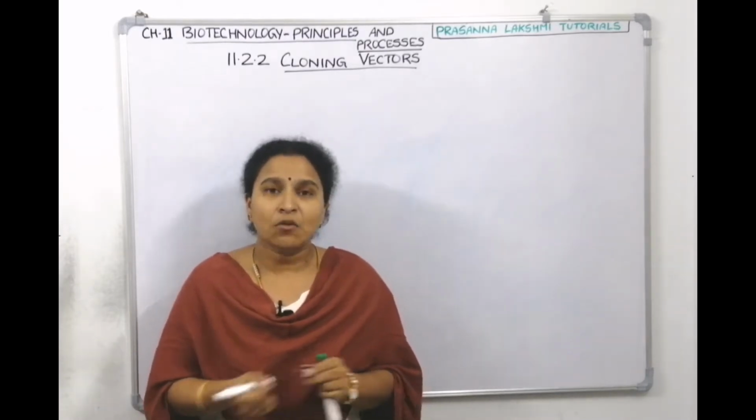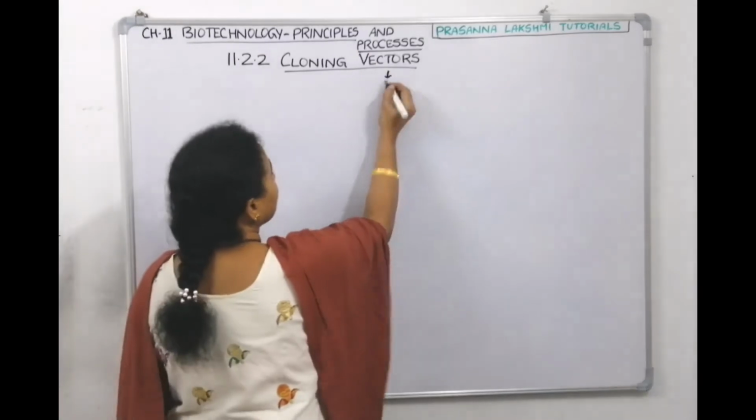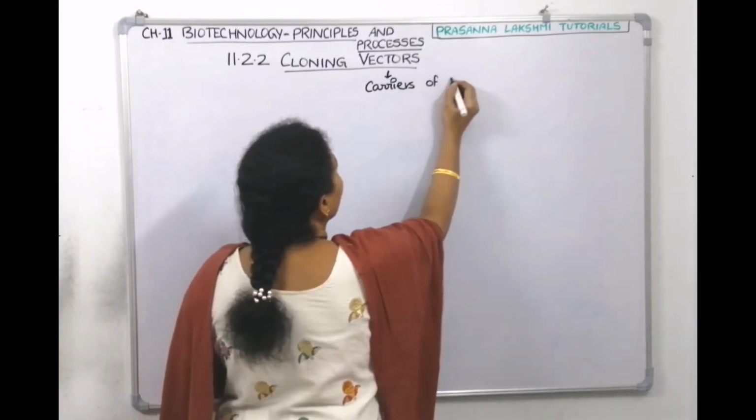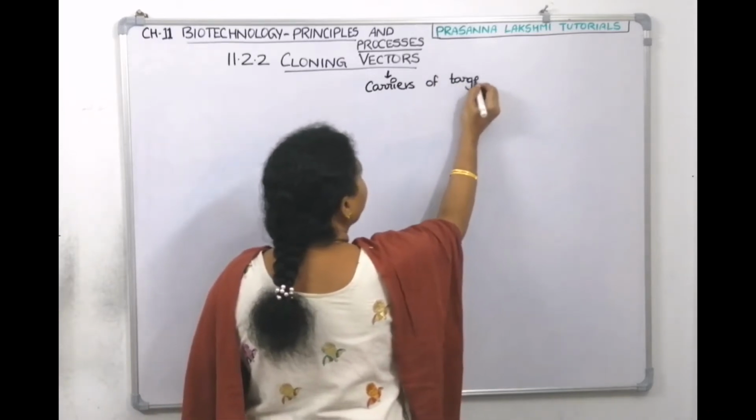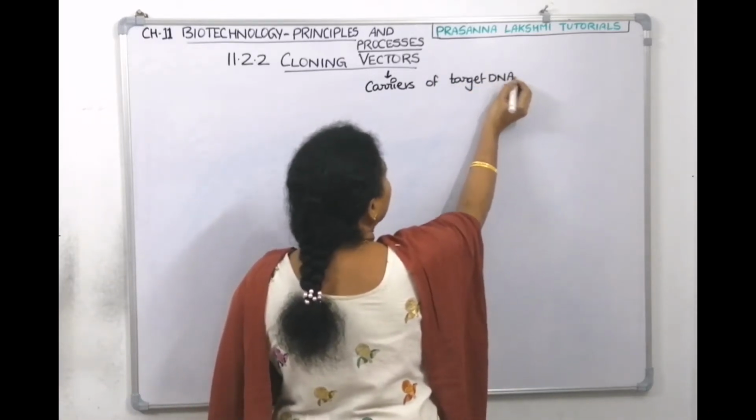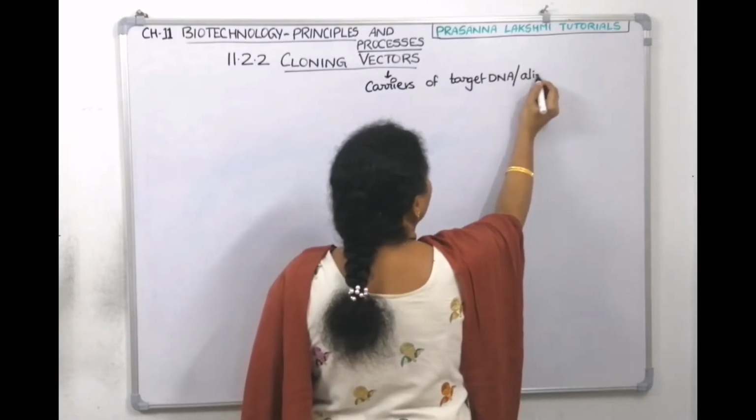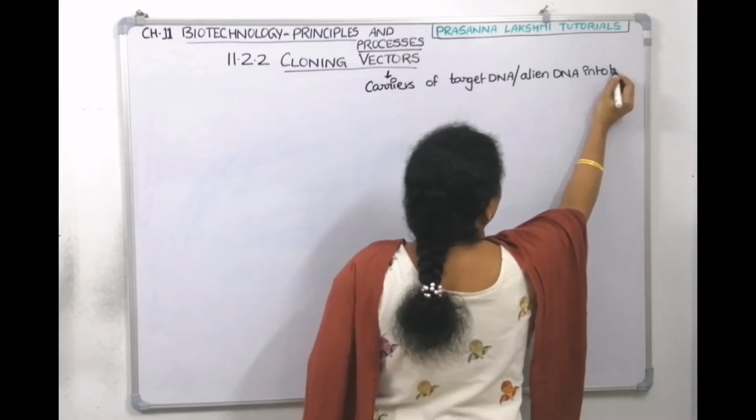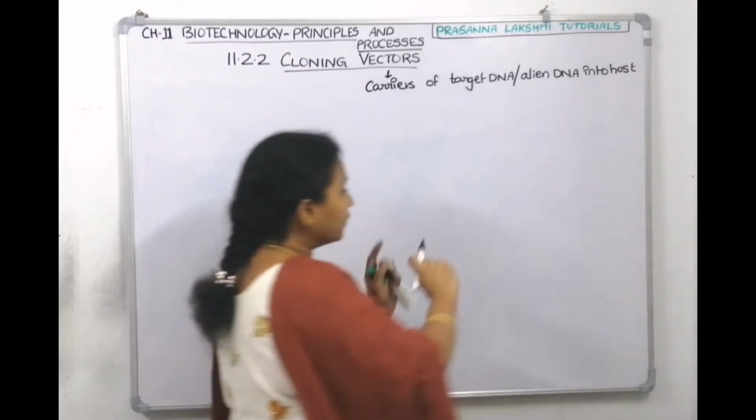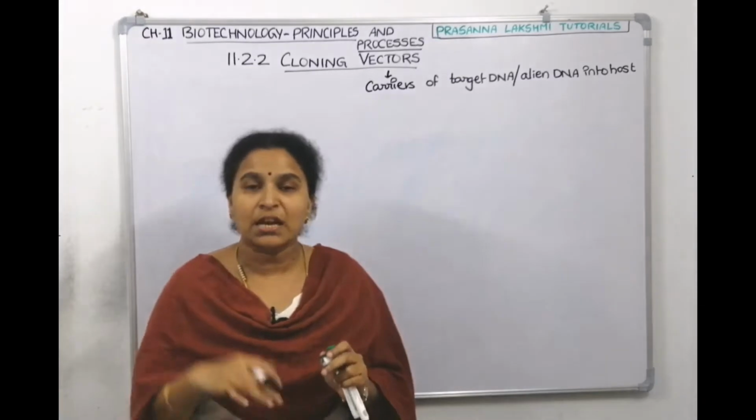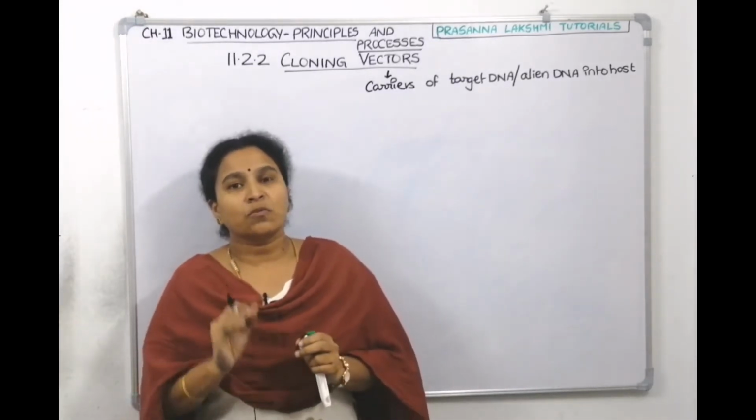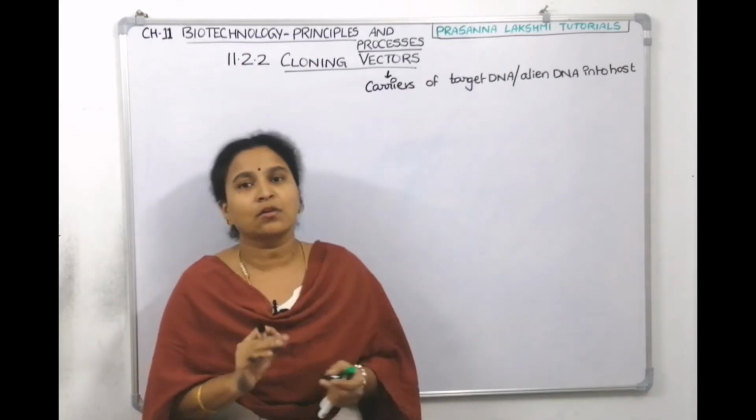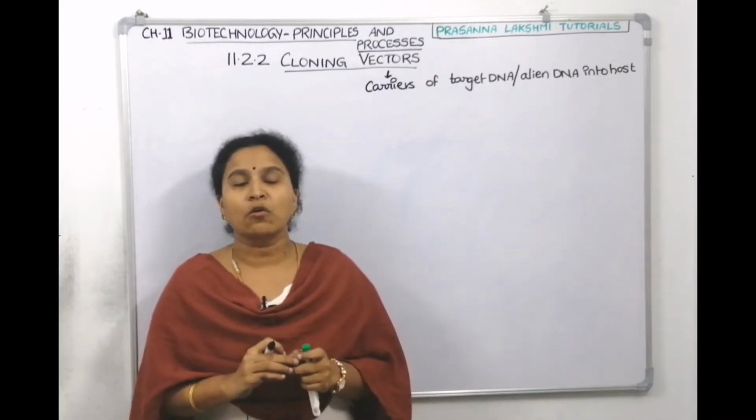So what are vectors? Vectors are carriers. They are carriers of the target DNA. Vectors act as carriers of target DNA or alien DNA into the host. The vector helps to take our DNA into the host cell and the host cell will multiply it. Understood? So vector means it's a vehicle, it's a carrier. It transfers the DNA to the host cell. That's the topic, cloning vectors.